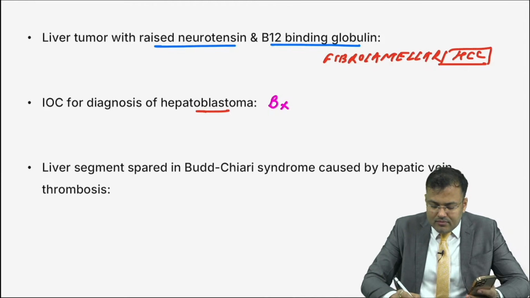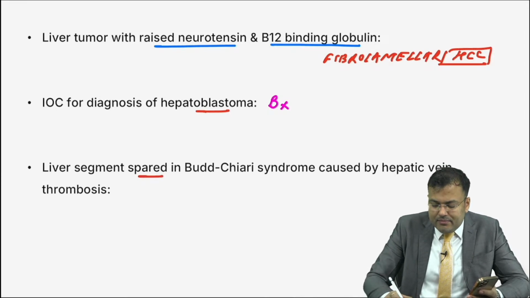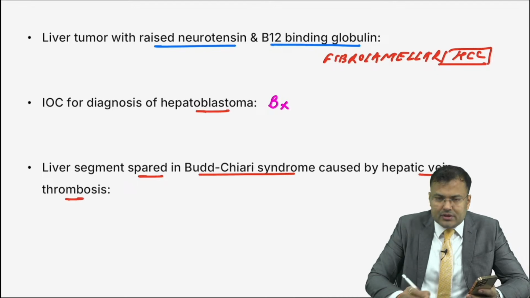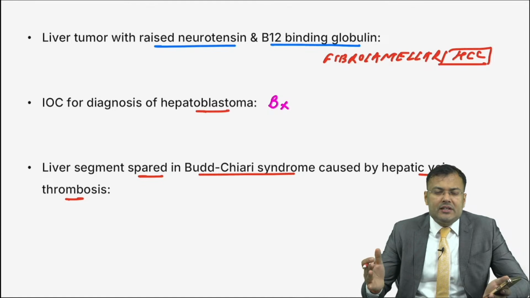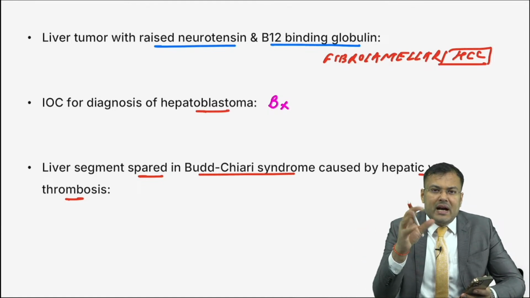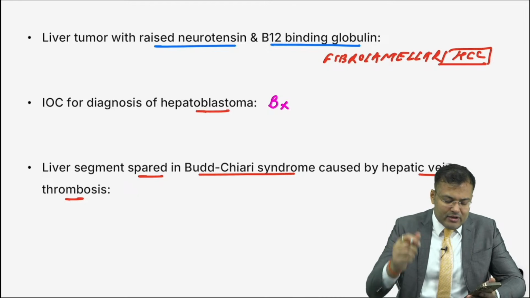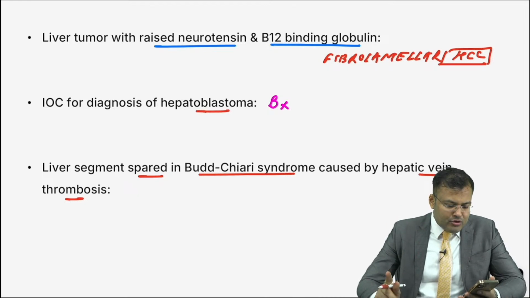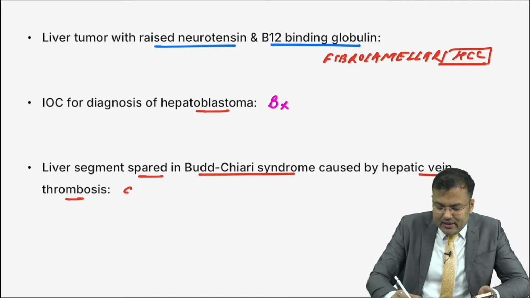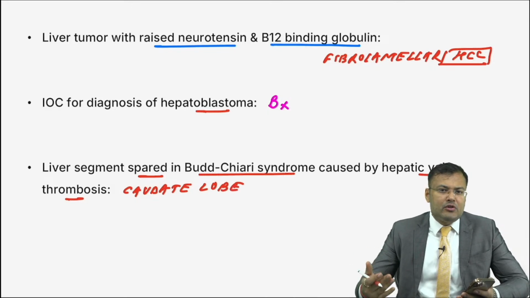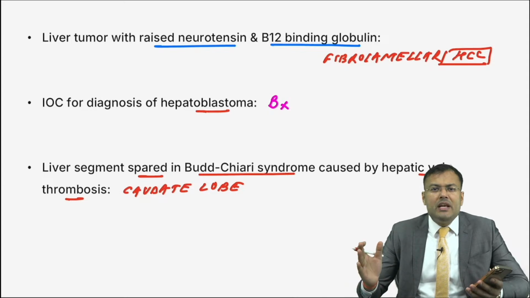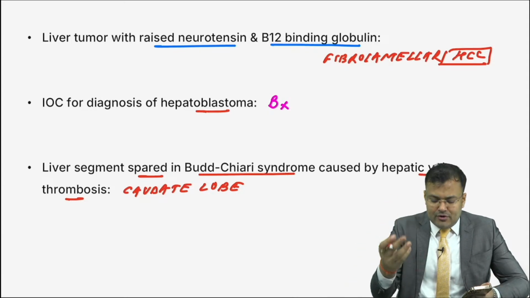Next question. Liver segment which is spared in Budd-Chiari syndrome caused by hepatic vein thrombosis. Easiest question, guys. Which segment of liver is spared? Over a period of time in Budd-Chiari syndrome, liver will be atrophied, but that segment will be hypertrophied, leading to central hotspot sign. Very good, caudate lobe. You know why caudate lobe? Because caudate lobe venous drainage goes directly into IVC. That's why if there is hepatic vein thrombosis, it is spared. Over a period of time, liver will be atrophied, but caudate lobe will be hypertrophied. Clear?